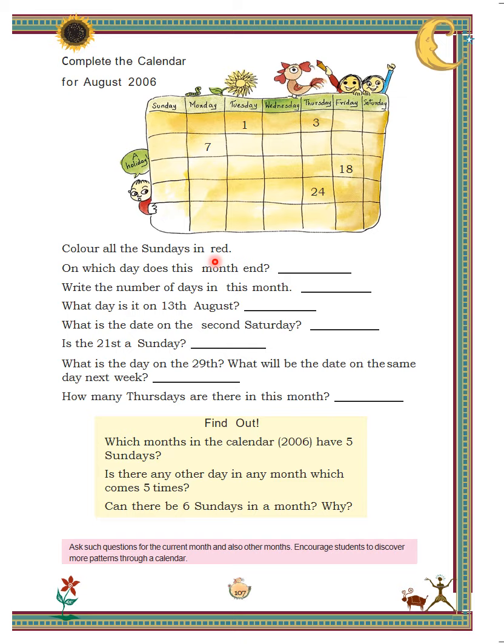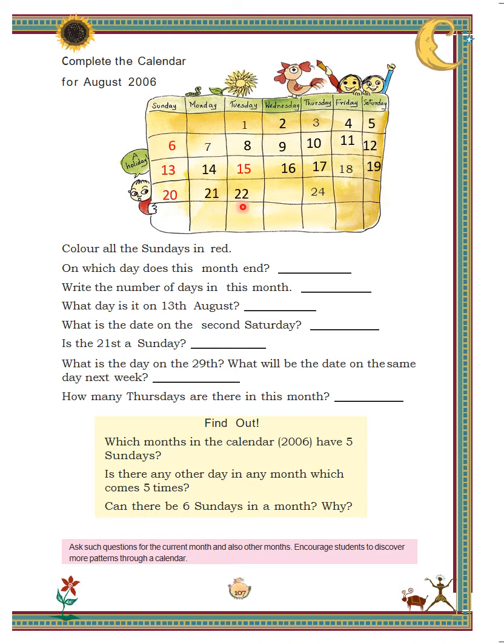So, let's start completing a calendar. 1, 2, 3, 4, 5, 6, 7, 8, 9, 10, 11, 12, 13, 14, 15, 16, 17, 18, 19, 20,